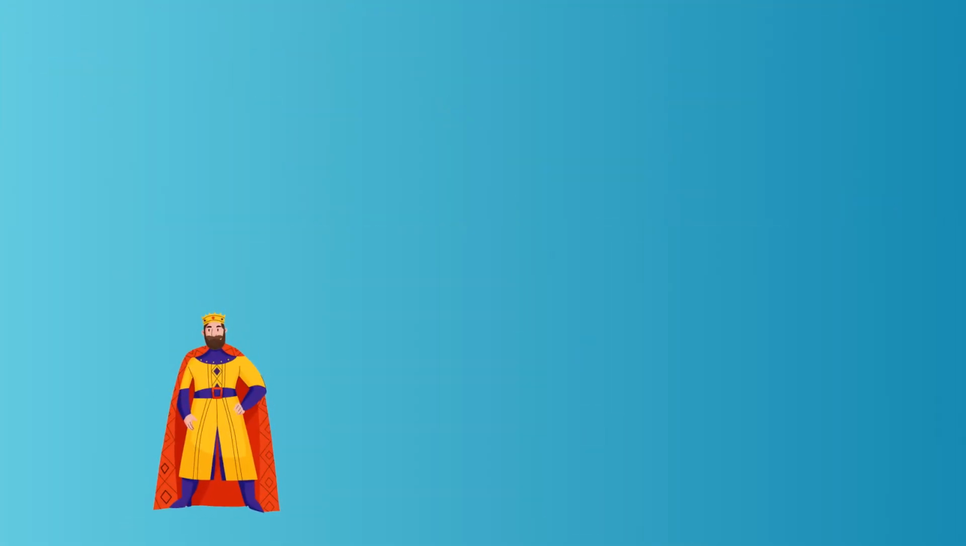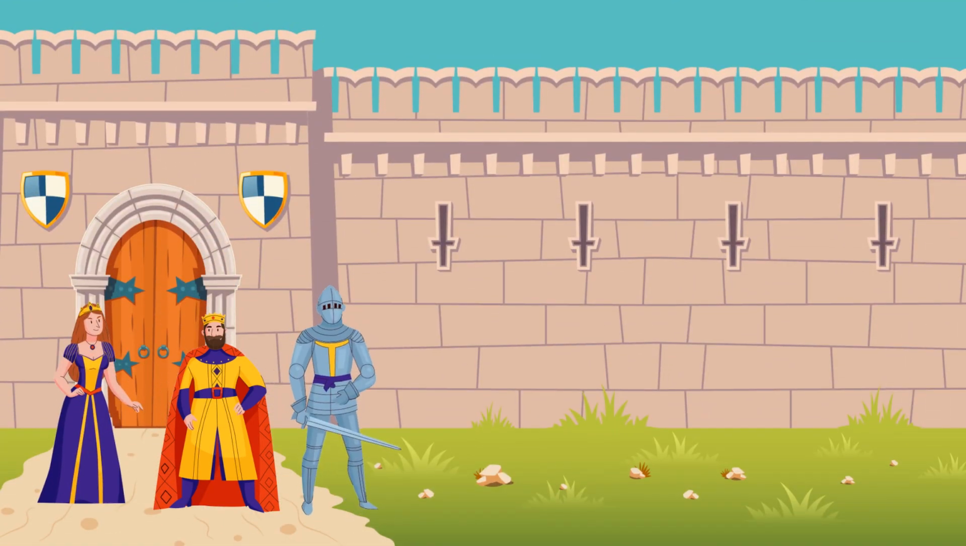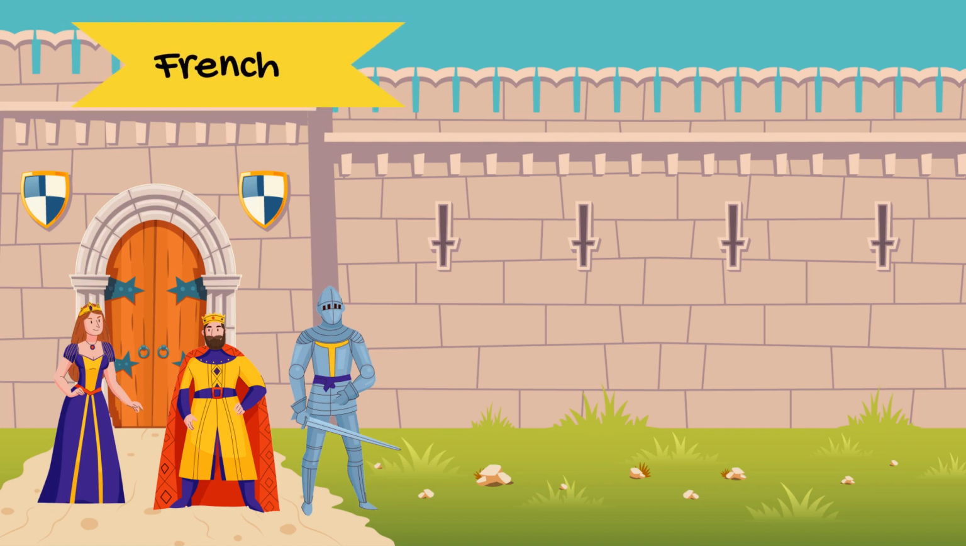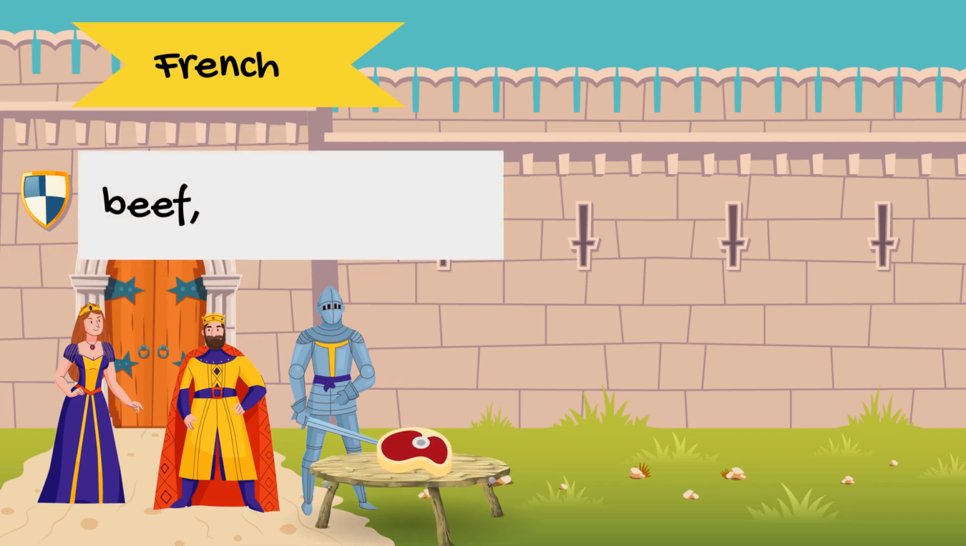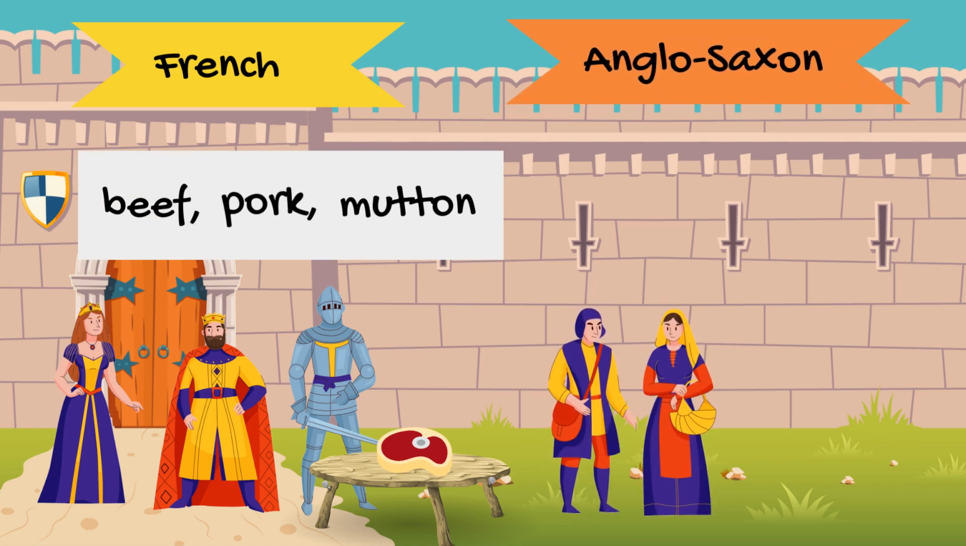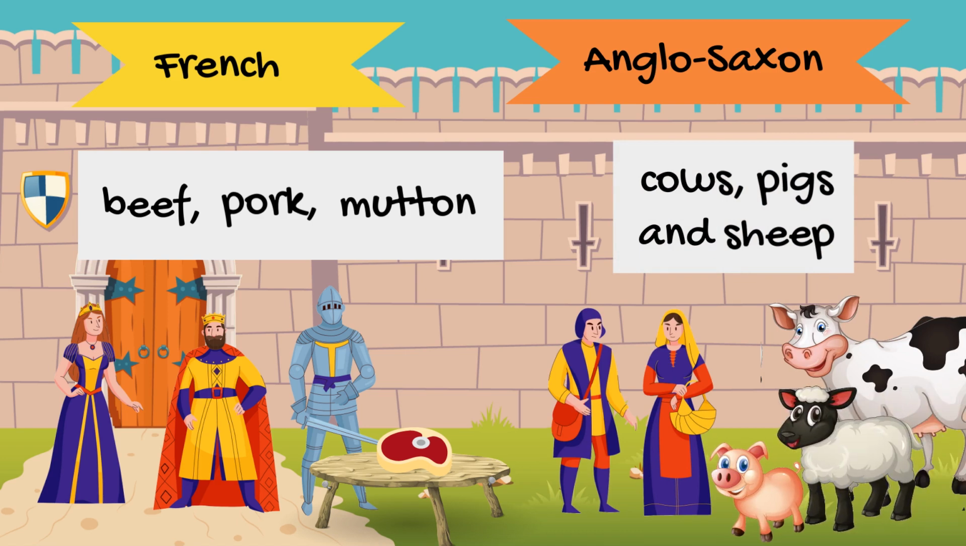He began to build castles all over the country and brought his court with him. French was therefore the language of the wealthy elite. It was the native tongue of all princes, dukes, and barons. They were rich enough to eat meat, so the French nobility ate beef, pork, and mutton, which were French words. But English remained the language of the peasants. Farmers herded cows, pigs, and sheep, which were Anglo-Saxon words.